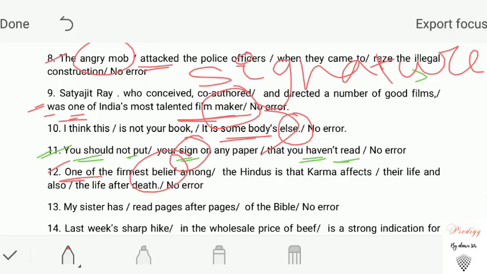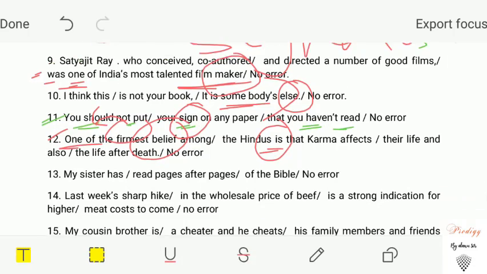One of the firmest beliefs among the Hindus is, see here, singular form of verb is used. And firmest is superlative degree. We have to add the before superlative degree. So use of the here is alright. So one of the firmest beliefs among the Hindus is. Clear? Okay, let's move on to the next question.